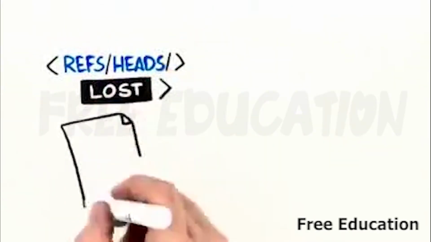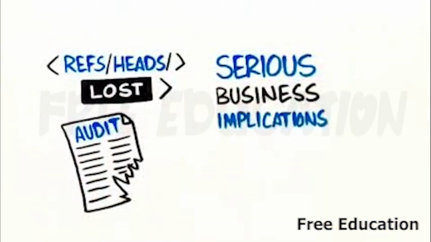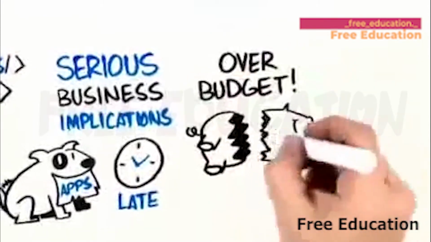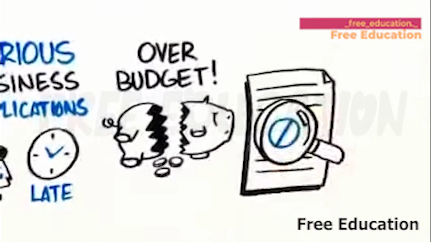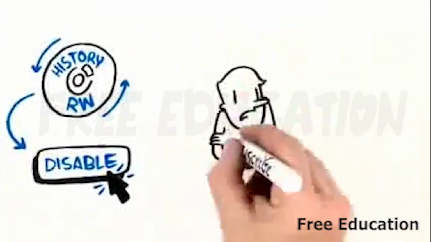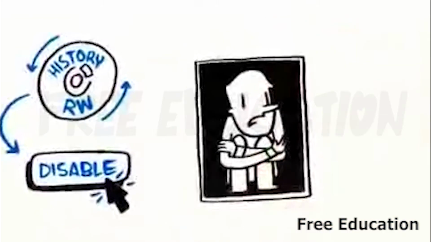Lost code and faulty audit logs have serious business implications. How do you explain why applications are late, why a project is over budget, or why you can't meet audit compliance? What can you do? Disable history rewrite and seriously impede people's ability to innovate?